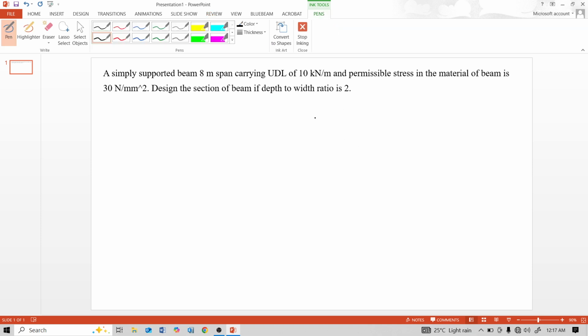This simply supported beam, let us assume that one end is roller and one end is hinge. This first point A support is hinge and second point B support is roller. And span of this beam is 8 meter.